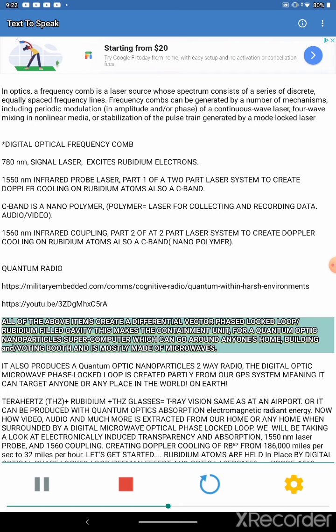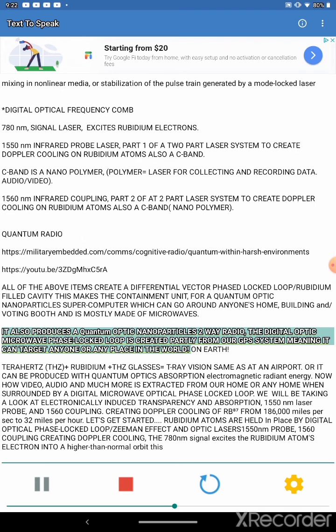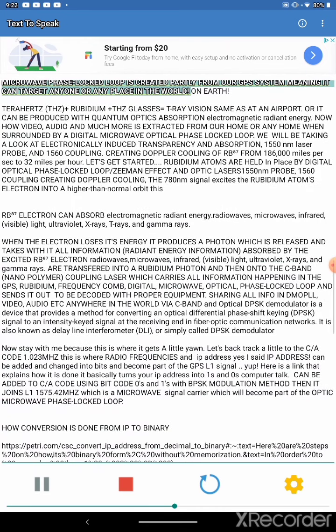All of the above items create a differential vector phased locked loop rubidium-filled cavity. This makes the containment unit for a quantum optic nanoparticles supercomputer, which can go around anyone's home, building, and voting booth, and is mostly made of microwaves. It also produces a quantum optic nanoparticles two-way radio. The digital optic microwave phase locked loop is created partly from our GPS system, meaning it can target anyone or any place in the world.